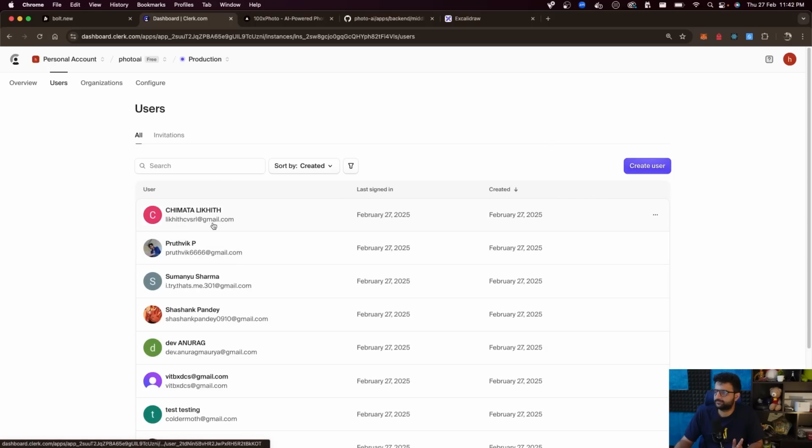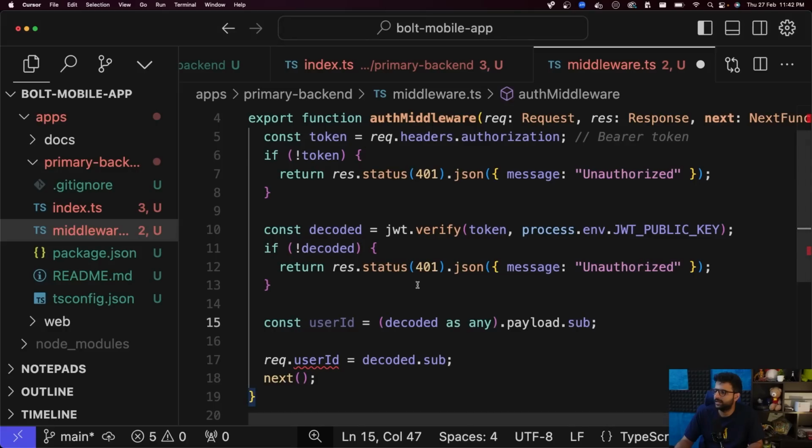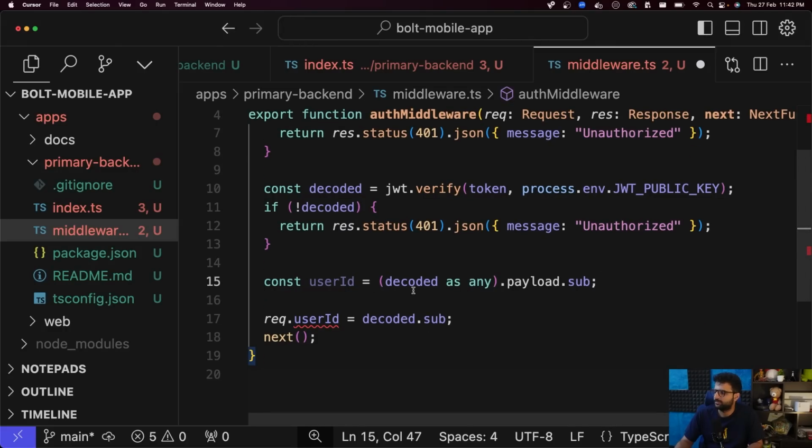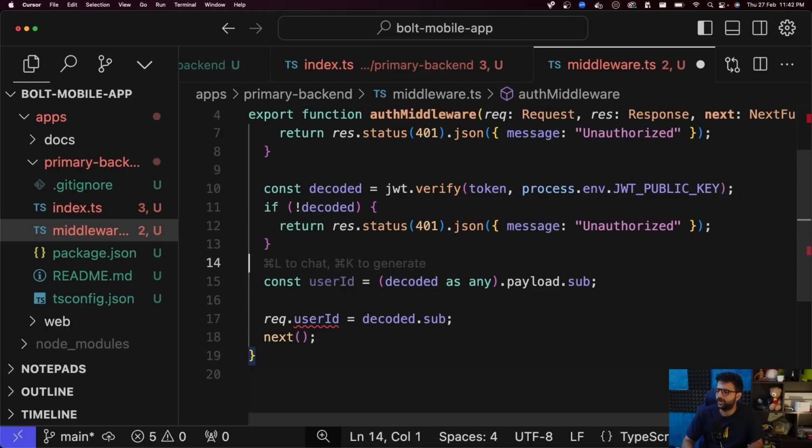Users: this user right here has this user ID, and I get access to this user ID in this specific field. It's encoded in their JWT as payload.sub. So their JWT payload looks something like this, payload sub and then their ID. So we get the user ID. We set that on this global request object.